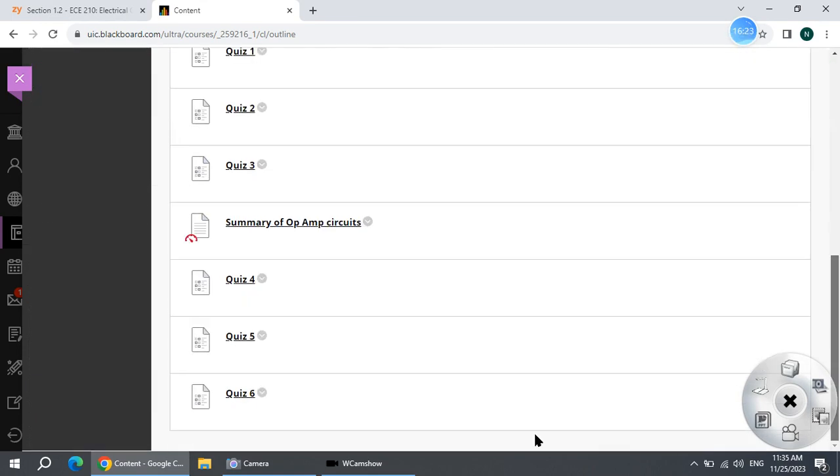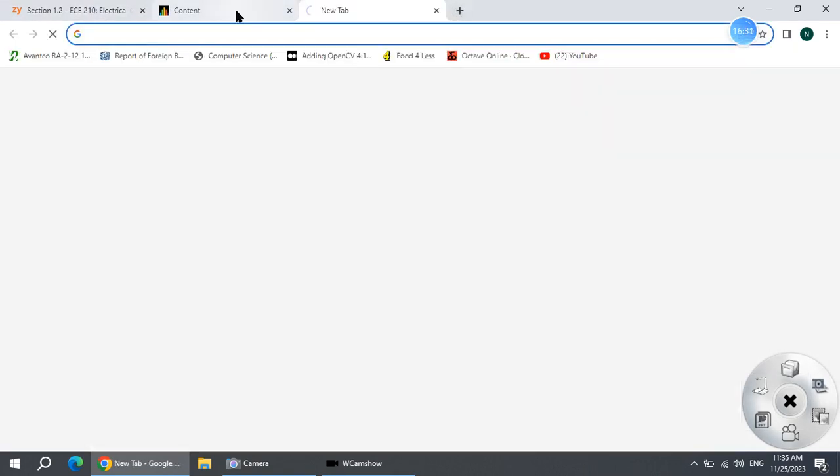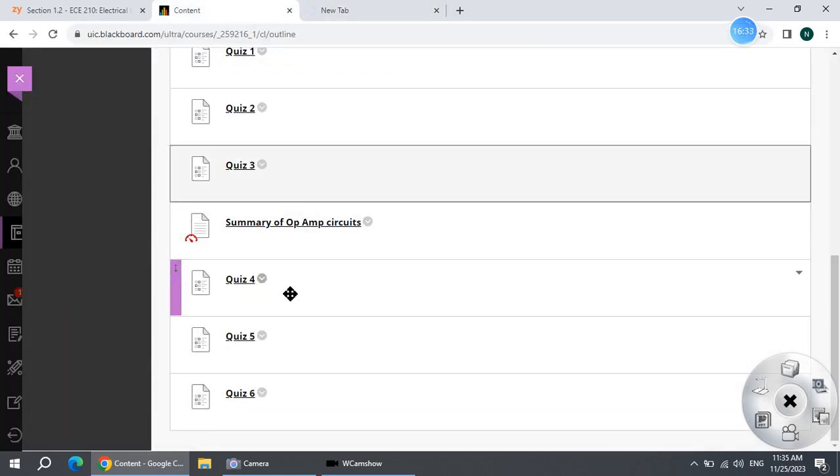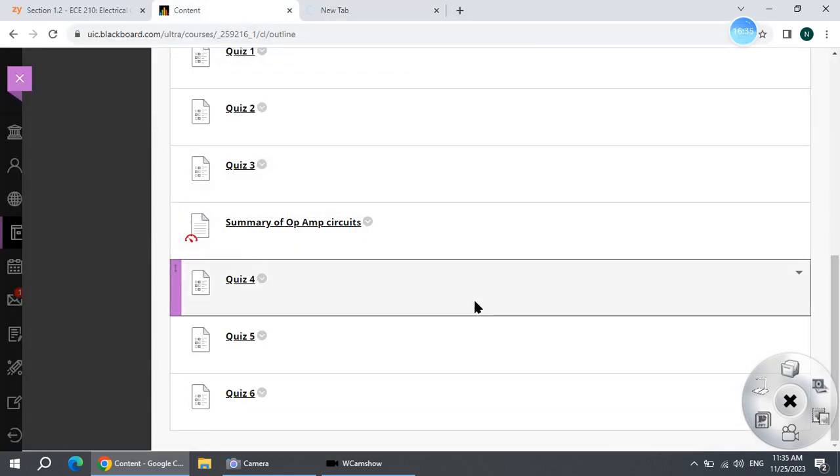So when you start the exam, the screen will be the exam. If you switch between different pages, you have a risk. Your exam will be refreshed. You know what will happen? If you refresh, then Blackboard will think your first attempt is done and submitted.